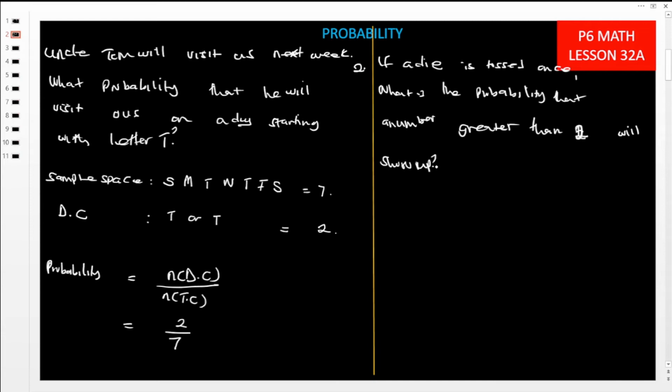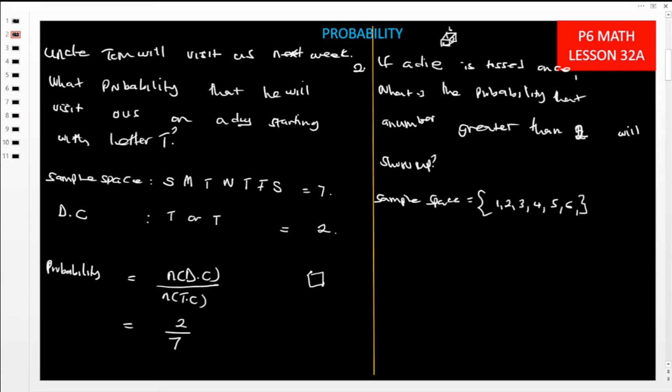Now we need to know our sample space, right? We need to know the sample space, where we are going to choose from. So those people who don't know the die, it is that cube you always use when you are playing Ludo. It has numbers. It has 1, 2, 3, 4. So it has 6 faces. So it has 1, 2, 3, 4, 5, 6. But now these ones are in form of dots.